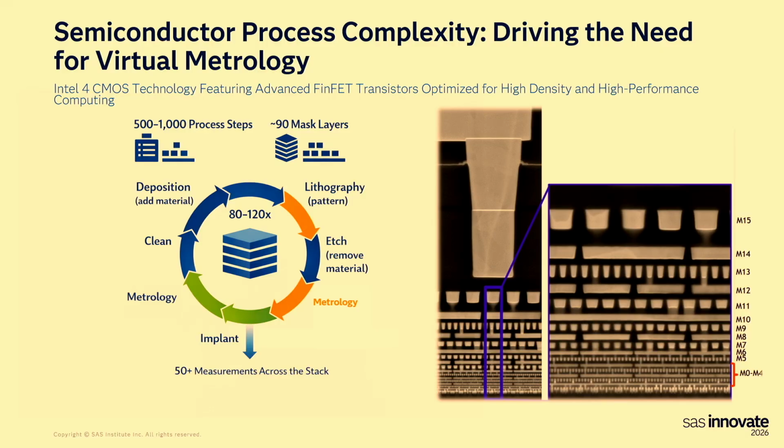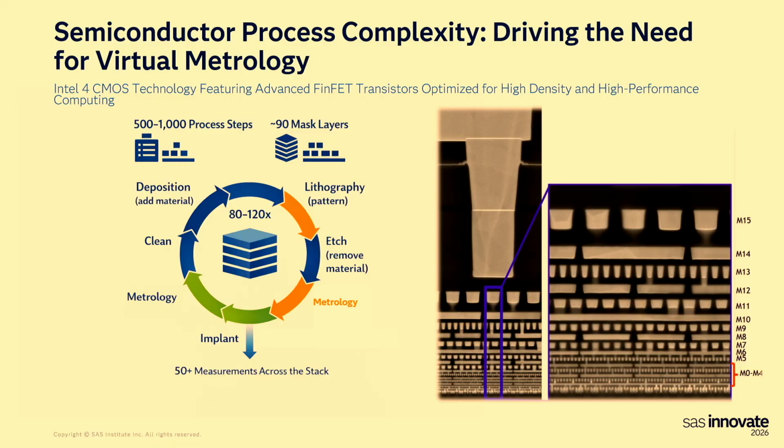And then we have a metrology step. We measure the thickness of the layer we removed or we created. Then we do implantation, another metrology step. We measure the doping and make sure that's the level we are aiming for. Then we clean and we repeat the same process over and over, 80 to 120 times for a typical device. These process steps, depending on the complexity of the device, can be 500 to 1,000. And we use over 90 mask layers during this process.